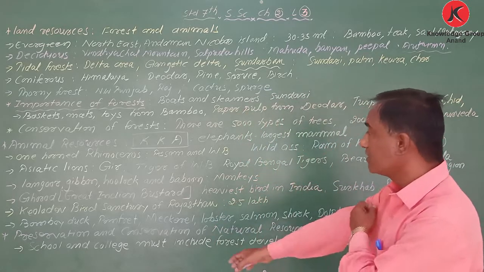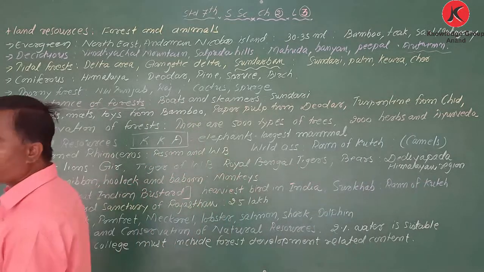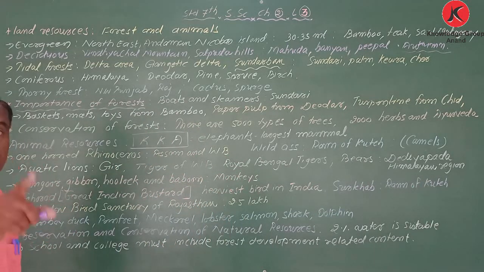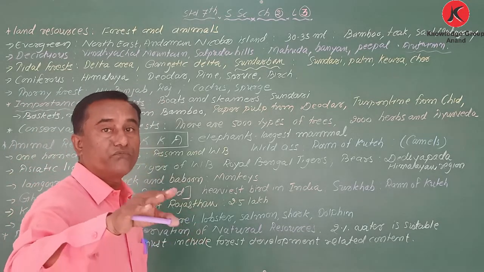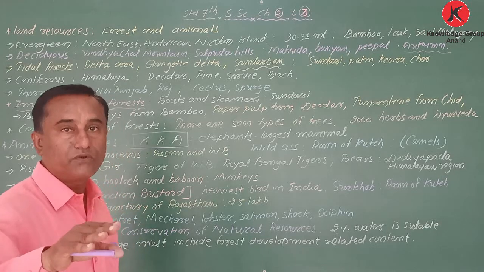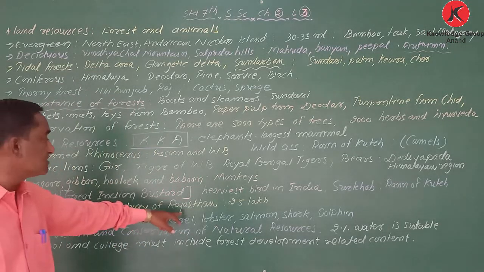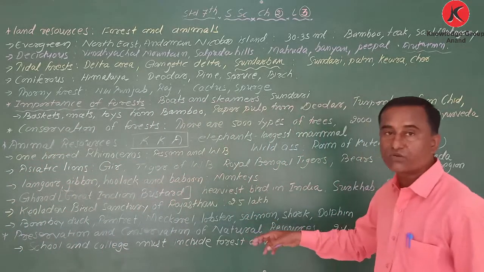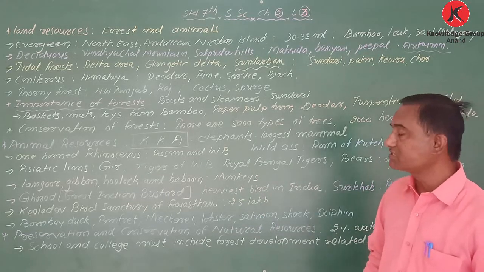My dear students, here is the Kelodev Bird Sanctuary of Rajasthan. Kelodev Bird Sanctuary of Rajasthan is the world's biggest bird sanctuary, and 2.5 lakh birds are found there. So it is the world's biggest bird sanctuary, and how many birds are found? 2.5 lakh.